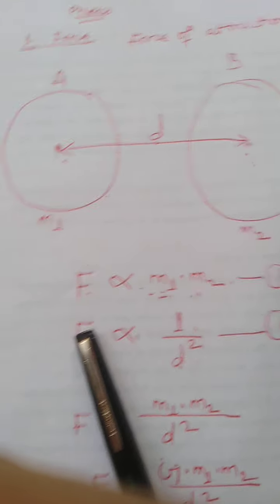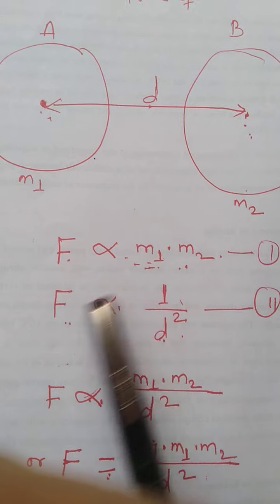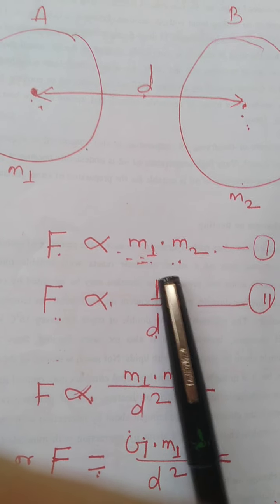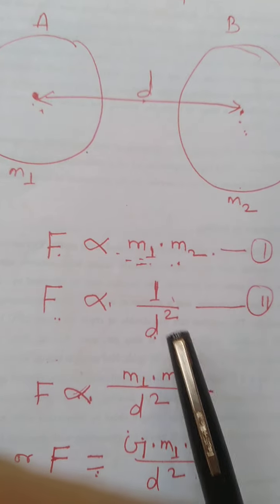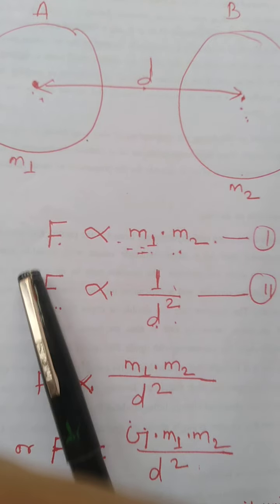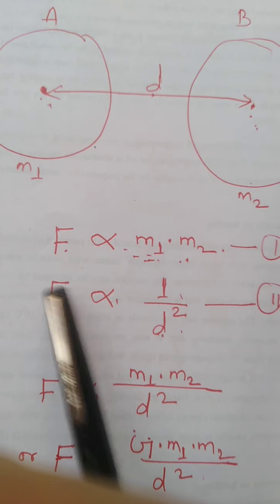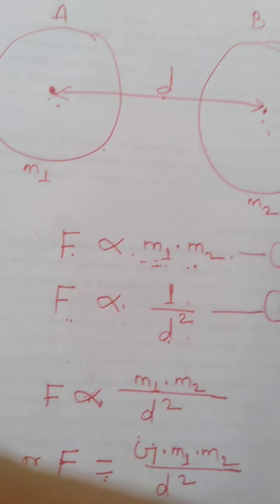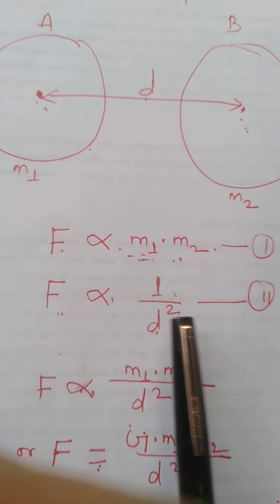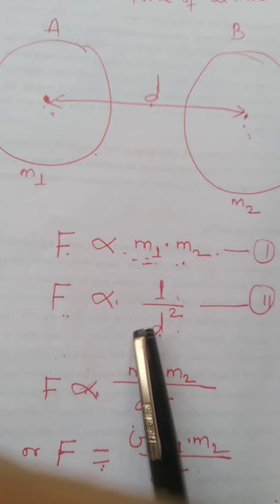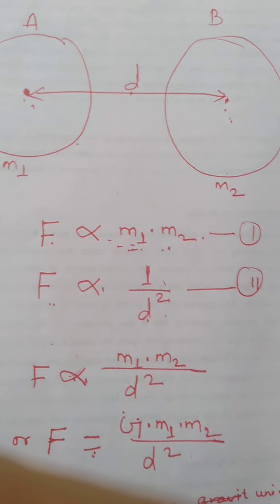The next one is that the force is inversely proportional to d square, the distance square. It means if the distance is higher, then the force will be less, and if the distance is less, then the force will be higher. The force of attraction is inversely proportional to the distance. If the distance is very high, then the force of attraction is very less.